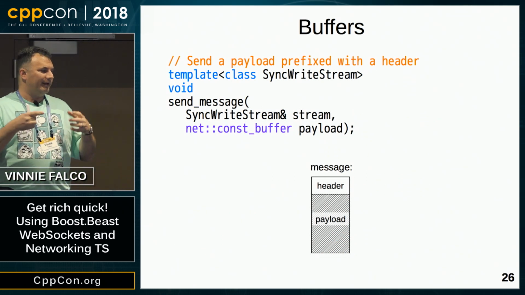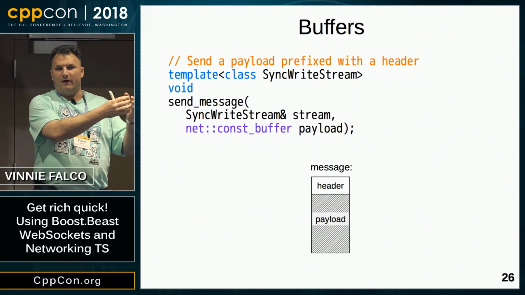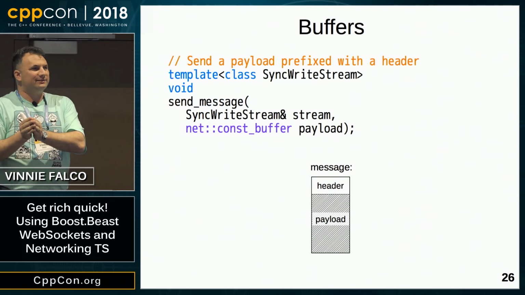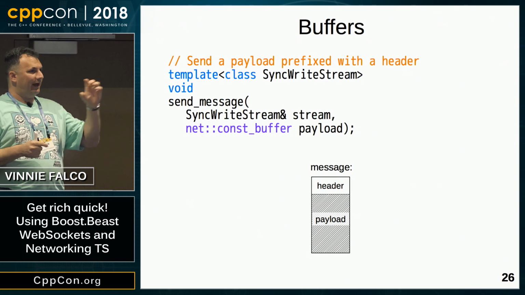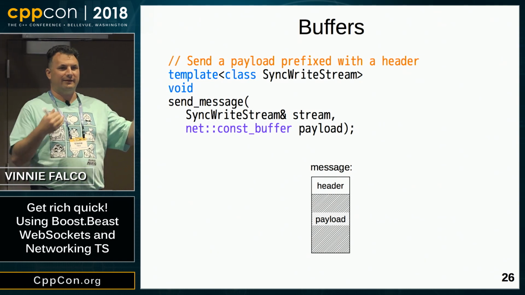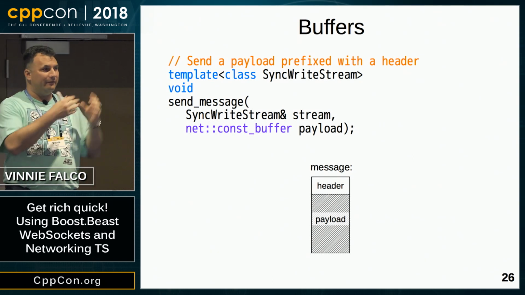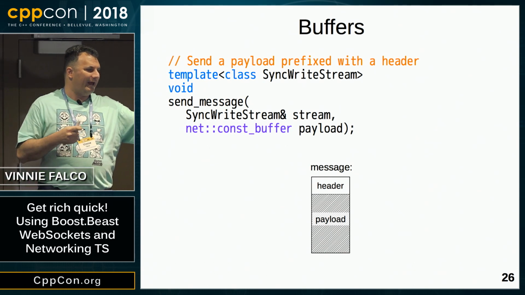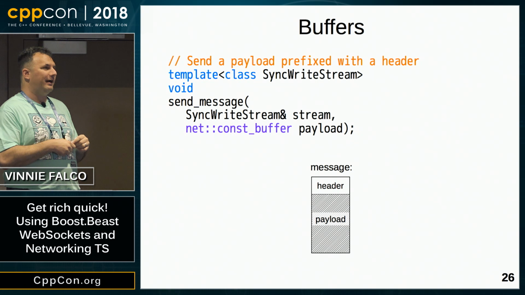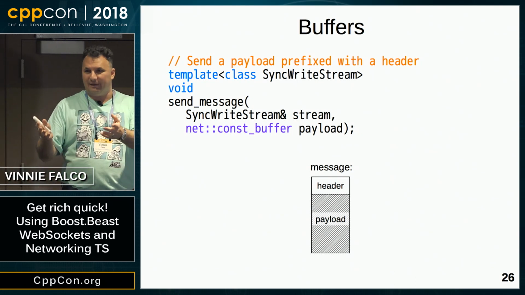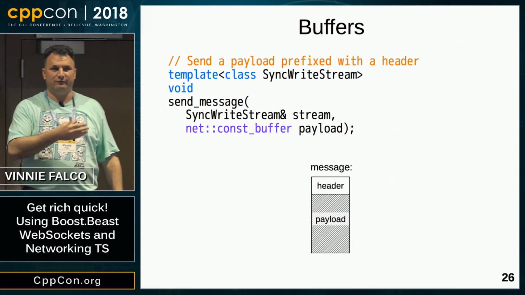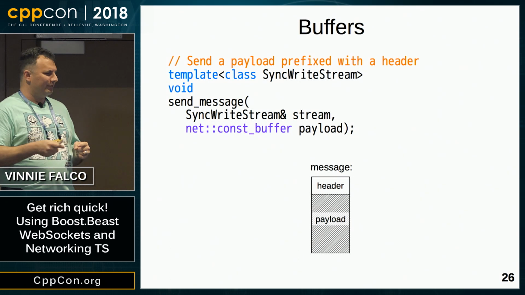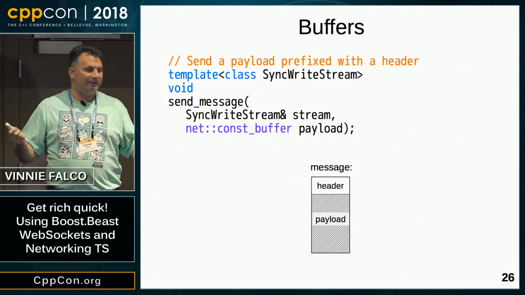This function accepts a buffer from the caller, and it sends it on the socket in a special format, which is a header that's calculated from the data. It's fixed in length, and then the payload, which the caller provides. You can see in the function signature, we have the stream, which is some templated type that we won't get into, and then we have the payload, which is that const buffer type that you just saw, that wrapper around a pointer in size. So how would we implement that?